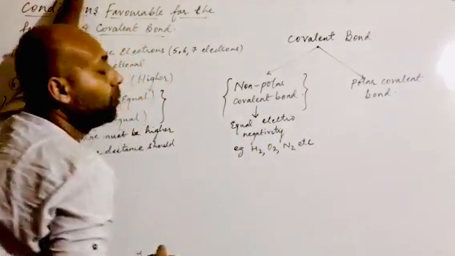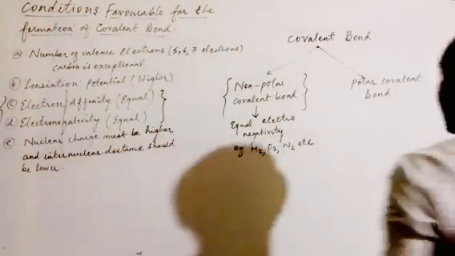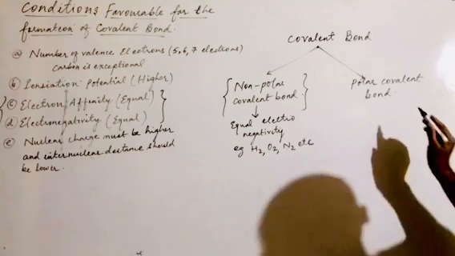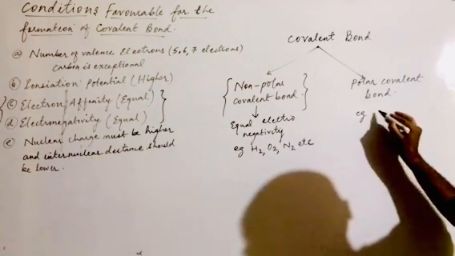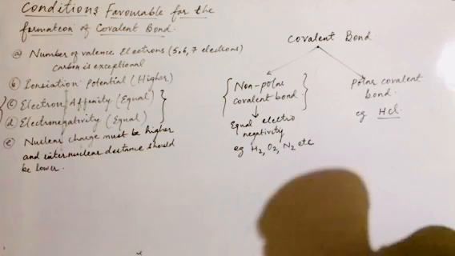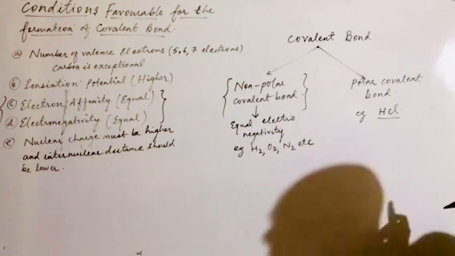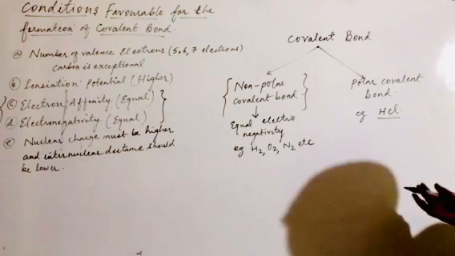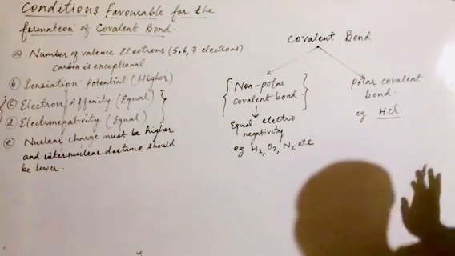But for polar covalent bond, I will write the electronegativity difference will be high, and for this the example will be HCl. So you can see very clearly that hydrogen belongs to the first group and chlorine belongs to the 17th group, and the electronegativity difference will be very high, and as a result there will be a formation of a polar covalent bond.